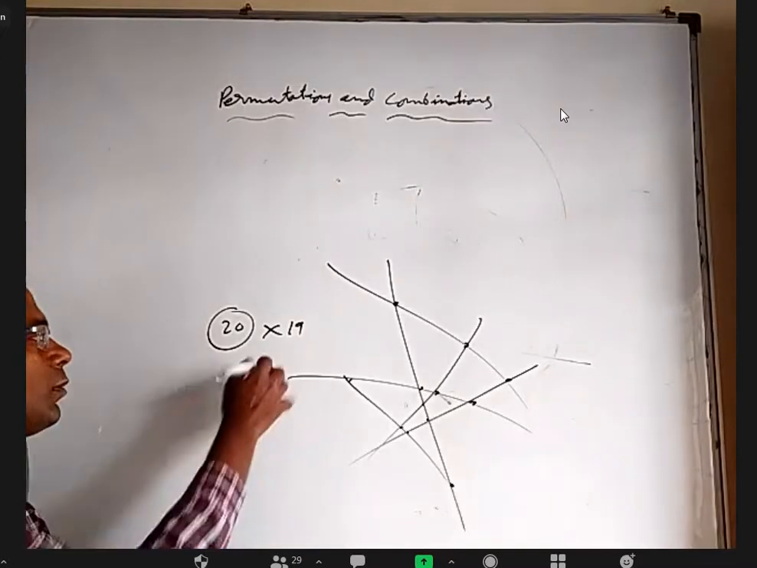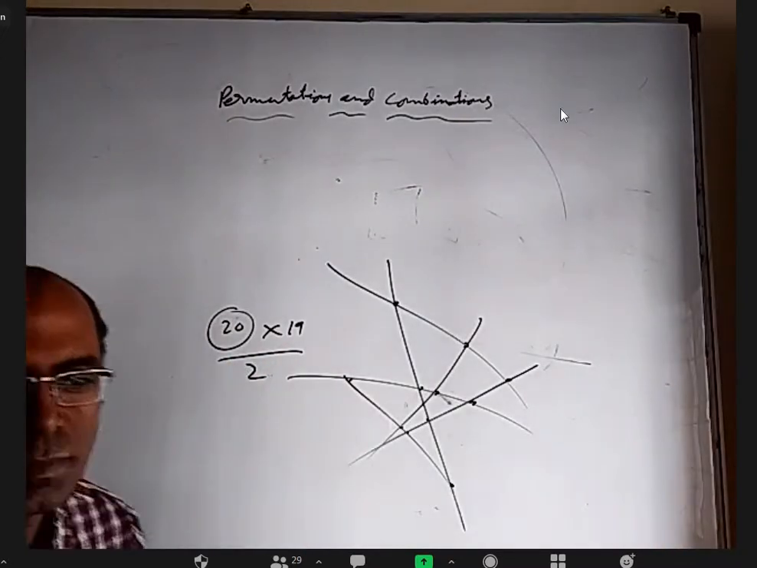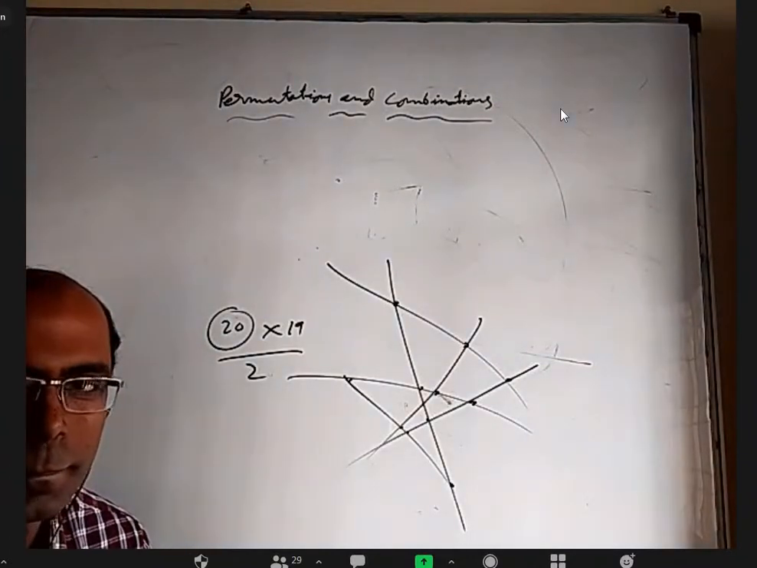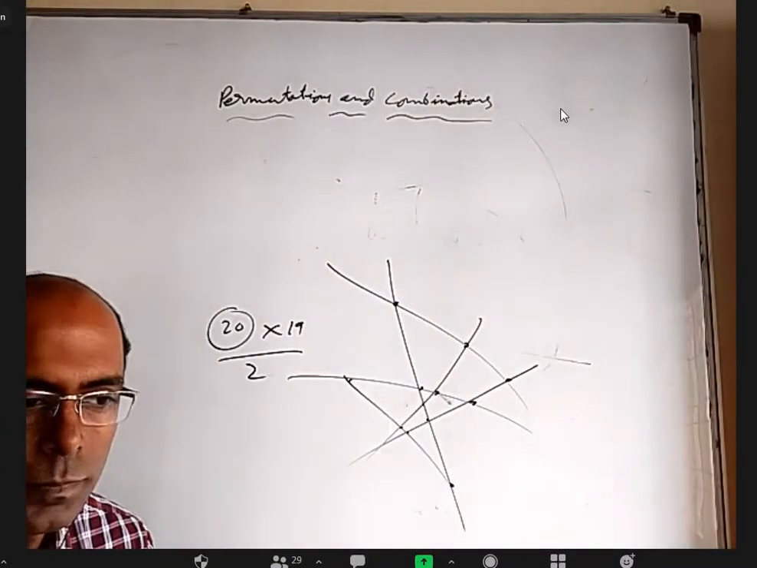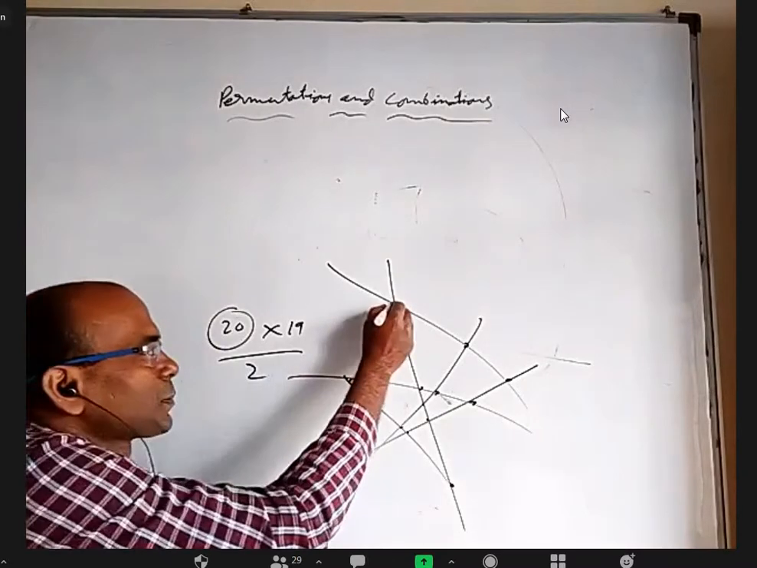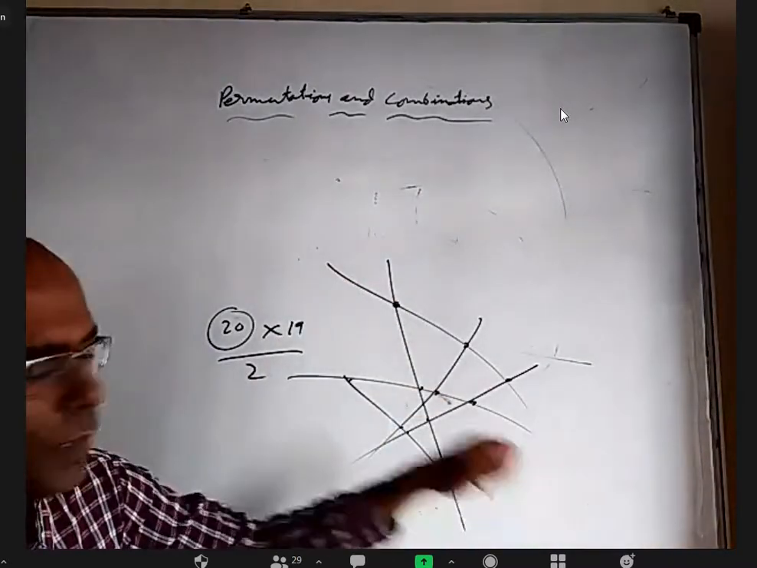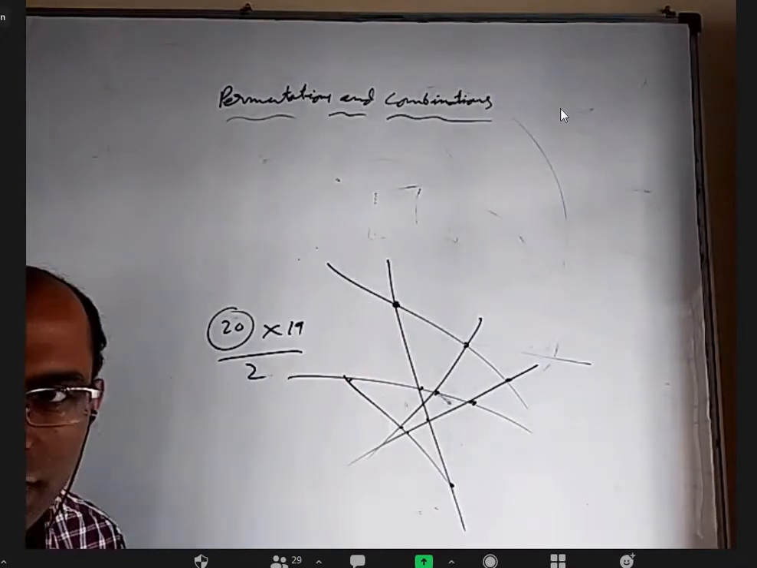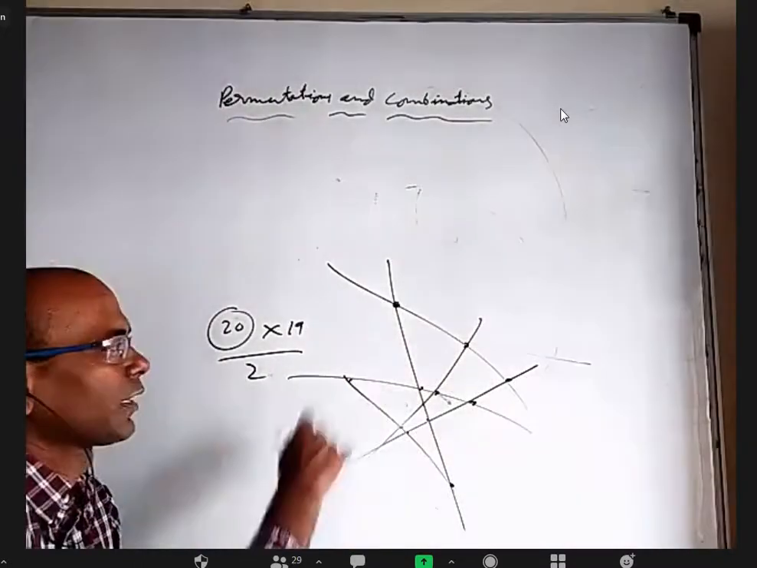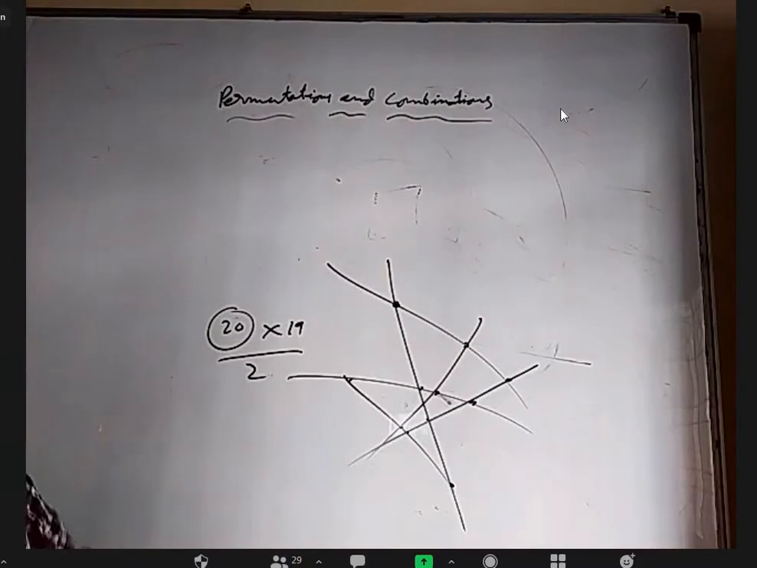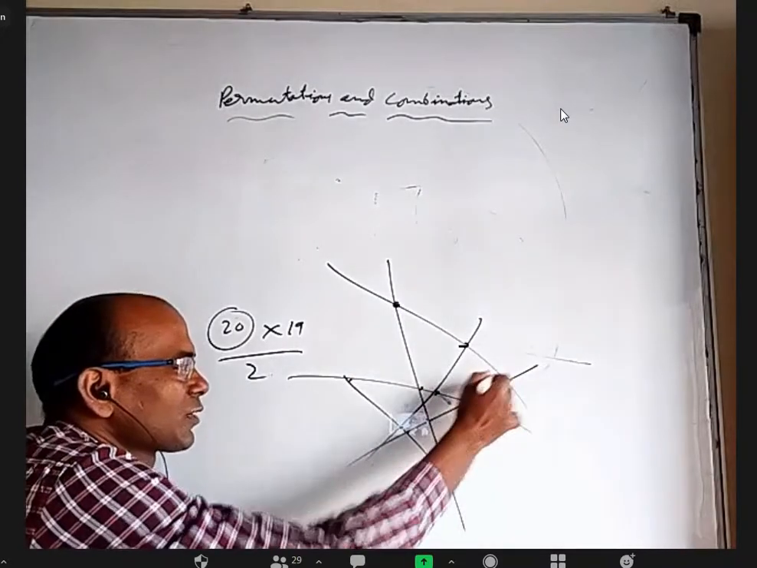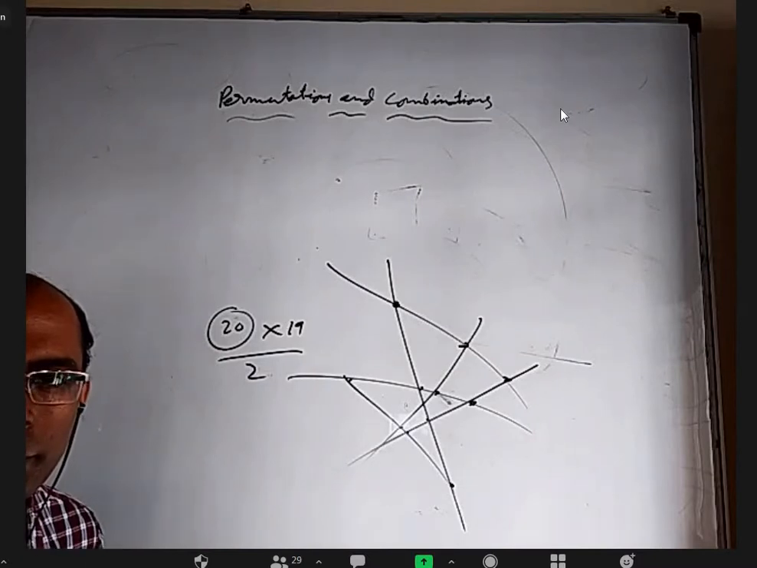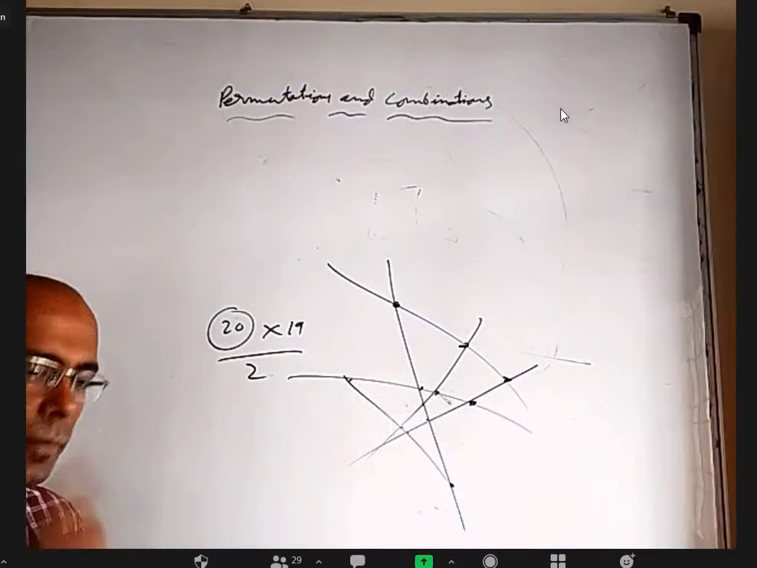But it is divided by 2. Why? Because you counted every point twice. You take this point. On this line, in the 19 points, you counted this. On this other line, in 19 points also, you counted this. Have you counted it twice? Yes, sir. It's a mistake, but it's okay. This also counted twice, this also counted twice. So we divide by 2. It is balanced. Right? Yes.